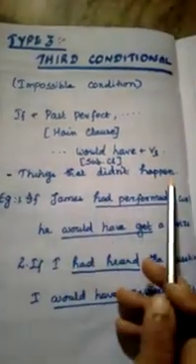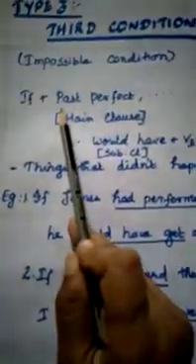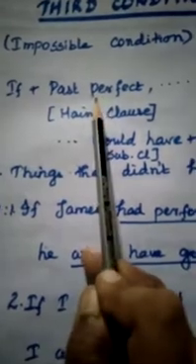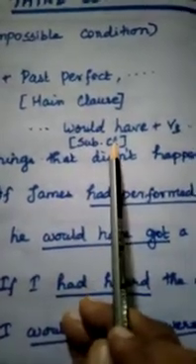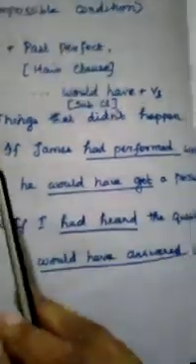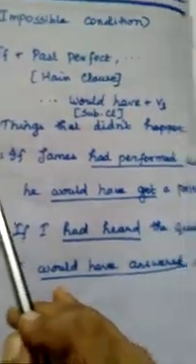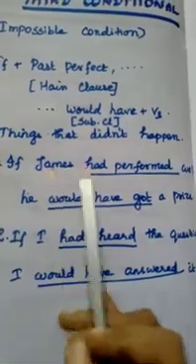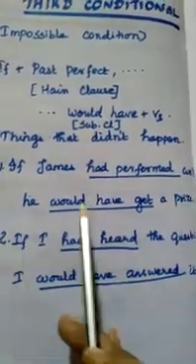Things that didn't happen. So it only takes this form. It has a past perfect in the main clause, and in the subordinate clause we have would have plus V3 form of the verb, which we have to use. So see the example. If James had performed well, he would have got a prize.